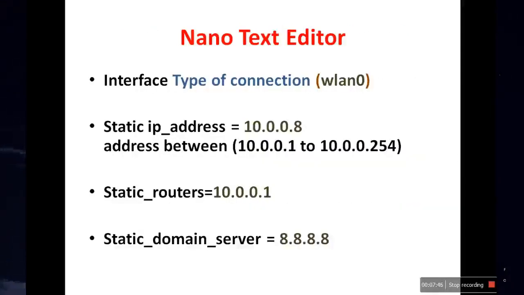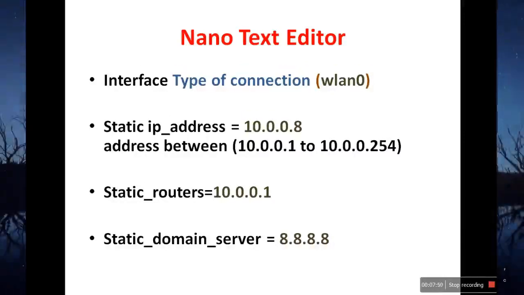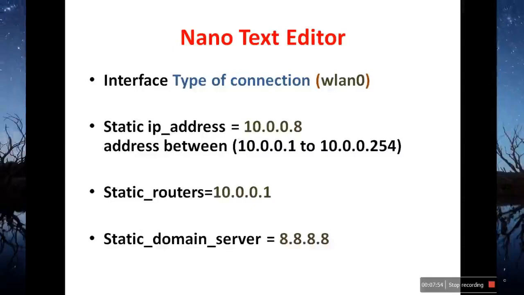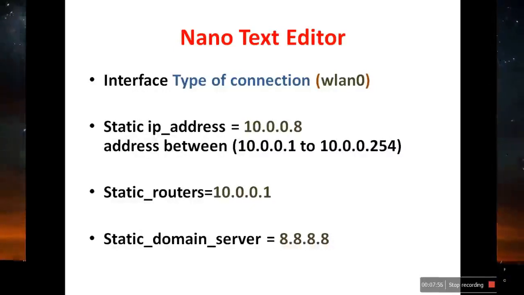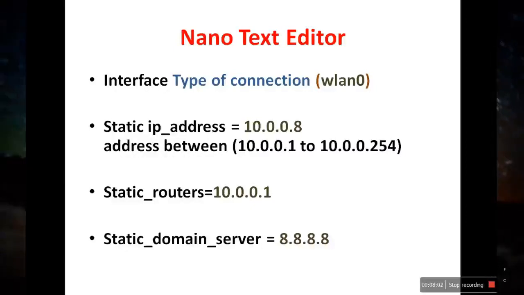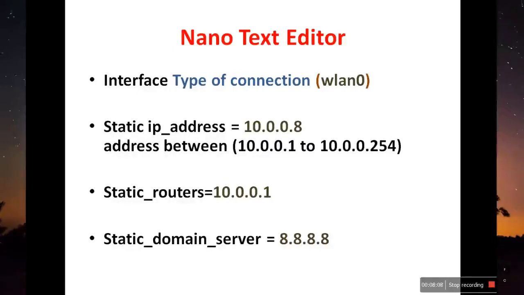Next, what you are going to type in the Nano Text Editor. In the Nano Text Editor, you are going to type interface, then you will type the type of connection. In our case, my system was connected to Wi-Fi. That's why I have to type wlan0. Next, static IP address. For this IP address, you can give anything between 10.0.0.1 and 10.0.0.254.